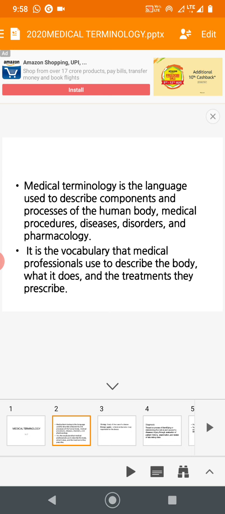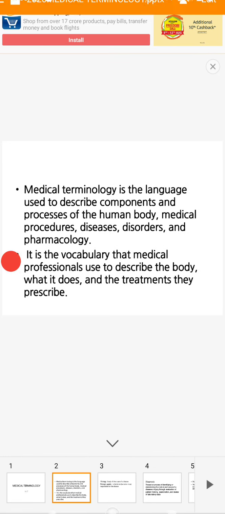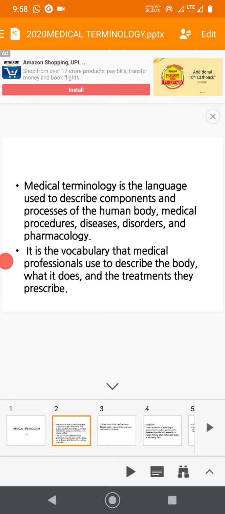Okay, so diseases, different types of the disease and their nature, subclasses, everything we can bring together with one term or other terms. So it is a type of language. We can say it as medical language.